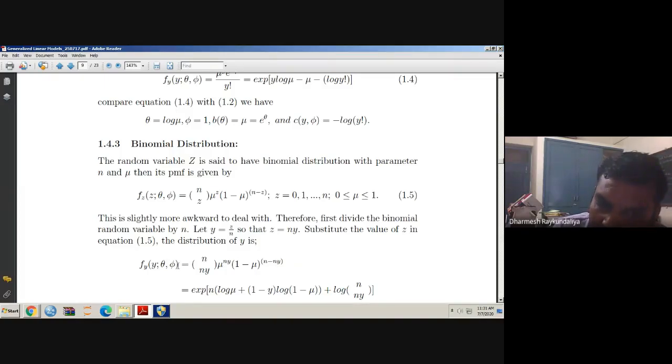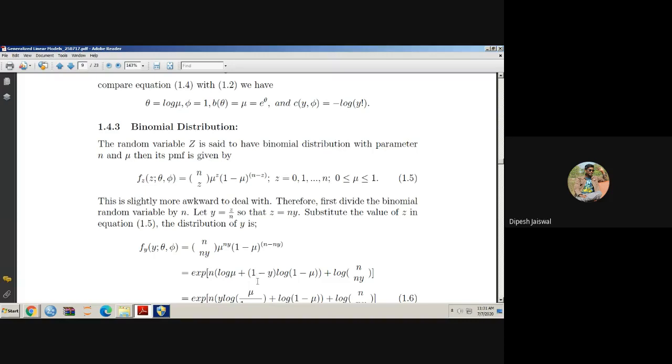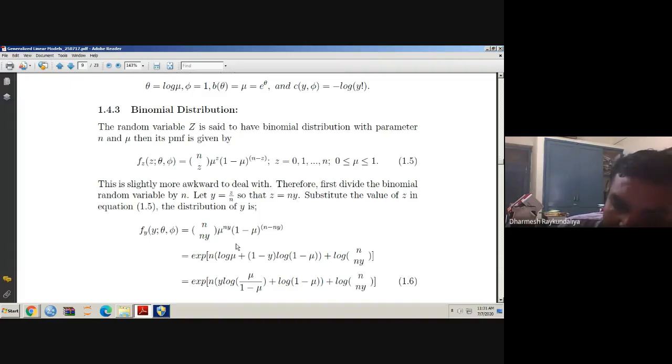Now I will write it in the form of the exponential family of distributions. So how to write it? If you talk about this exponent, then it is ny into log mu, and n minus ny into log of 1 minus mu.